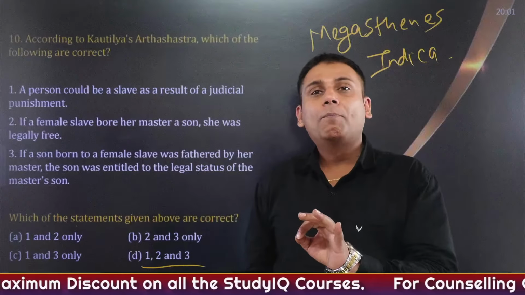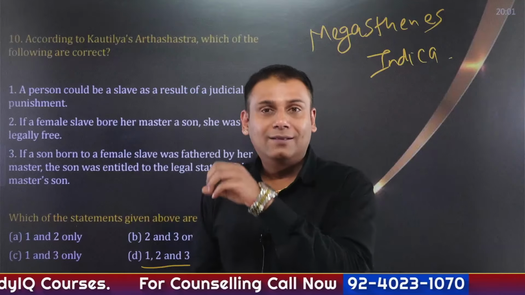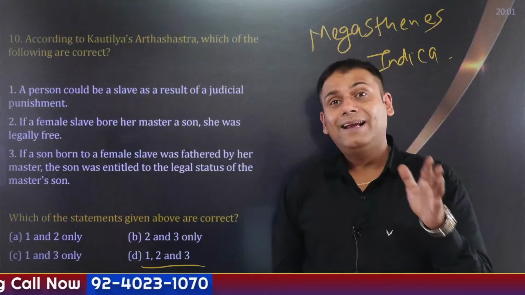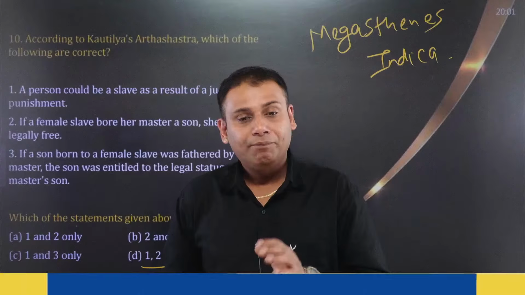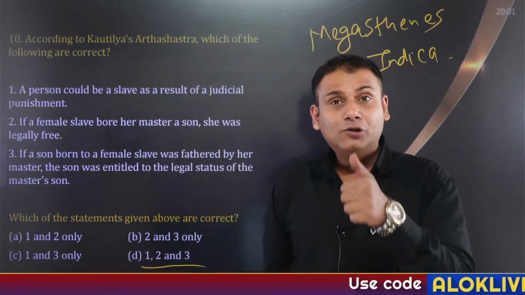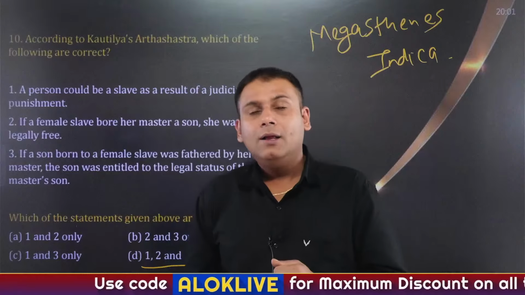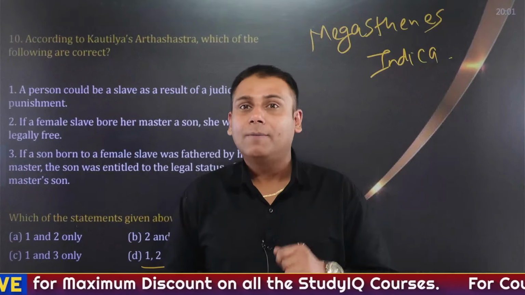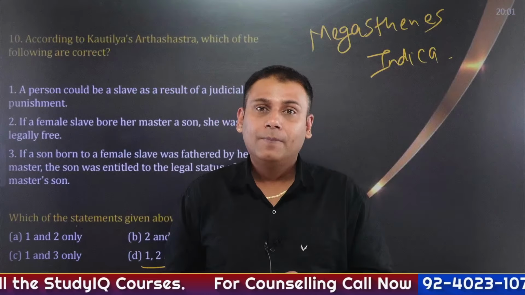The original copy of Indica has been lost. We come to know about what is mentioned in Indica through the writings of Greek writers such as Pliny and so on. Clear? Apart from this, please also study the Mauryan dynasty rulers. Also study Bindusar. Which among the following rulers is referred to as Amitraghat? It was Bindusar. He is also called Antriochates in Greek and Latin literature.